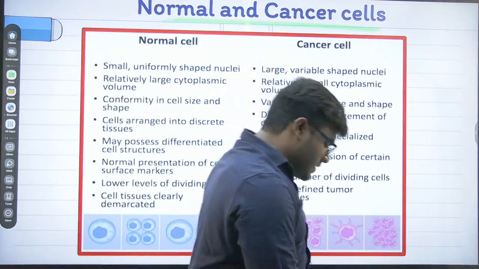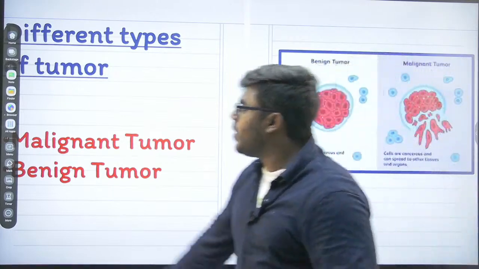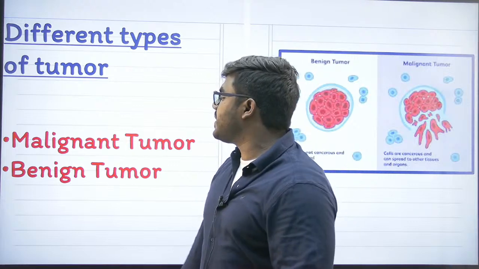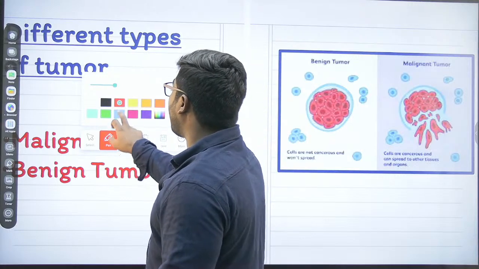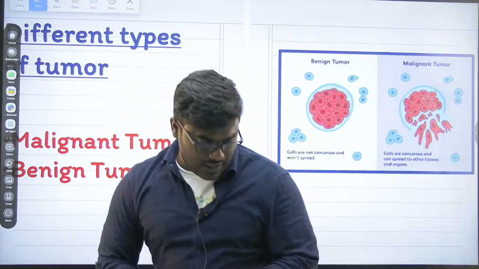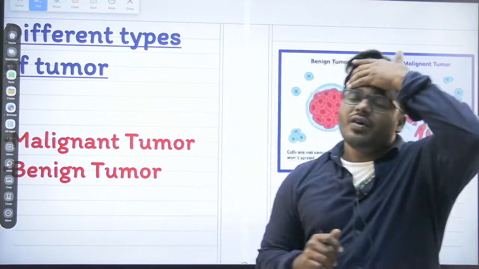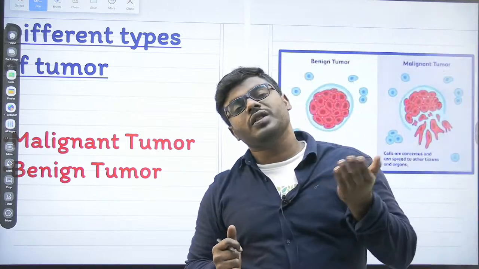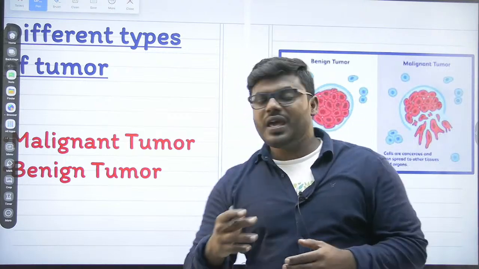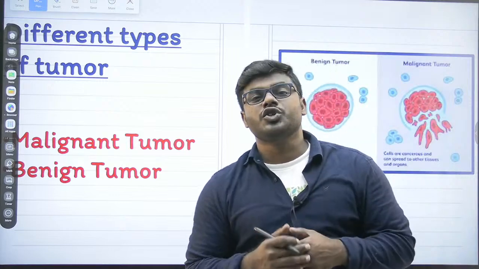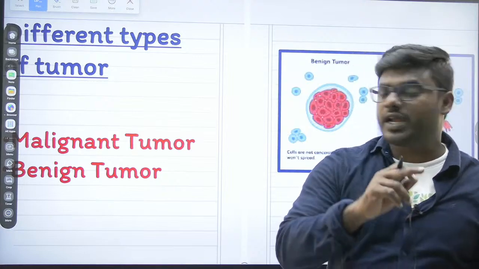So now let's try to understand the most important one. We understand the differences between the normal cell and the cancer cell. Now friends, let's try to understand what are the major differences between the benign tumor and malignant tumor. As I told you before, we can expect questions on the differences between the normal cell and cancer cell, or we can expect questions on the differences between the benign tumor and the malignant tumor. Please kindly do not forget that particular statement at all.